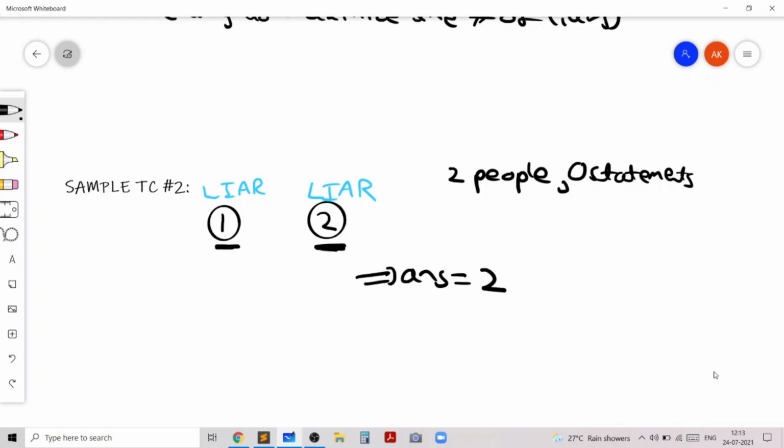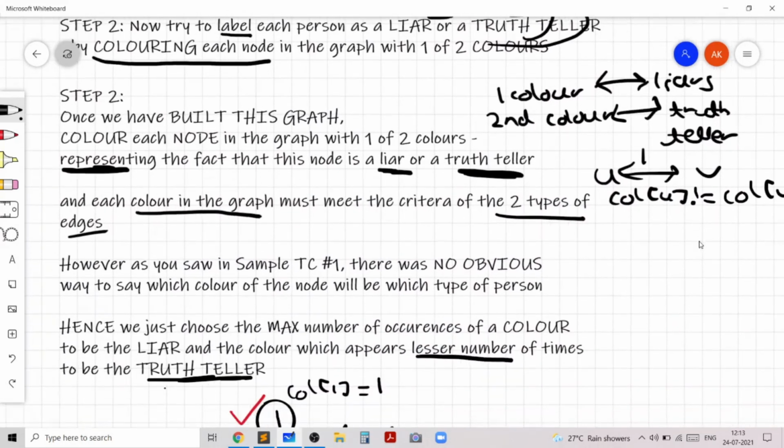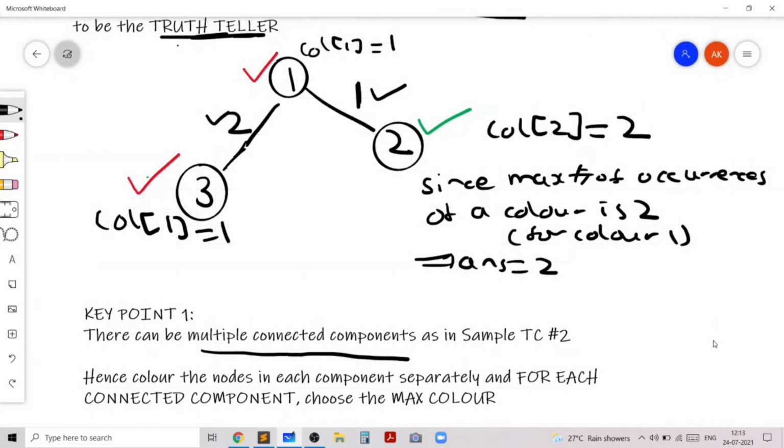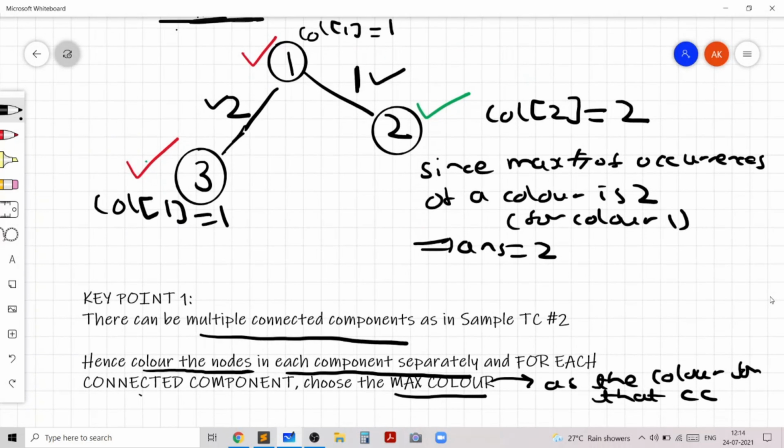So we need to visit both connected components, and when there can be more than two, we need to ensure that we visit all the connected components. So we need to color the nodes in each connected component separately. For each connected component, we'll choose the max color as the color for that connected component. This will be clear to you when we look at the code.